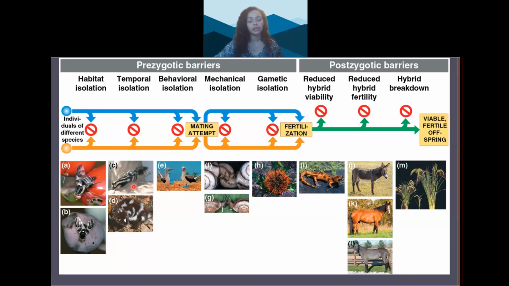So pictured here is the western spotted skunk and the eastern spotted skunk. They are found in overlapping areas, but the western skunk mates in the late summer, and the eastern skunk mates in the late winter, so that prevents them from interbreeding.